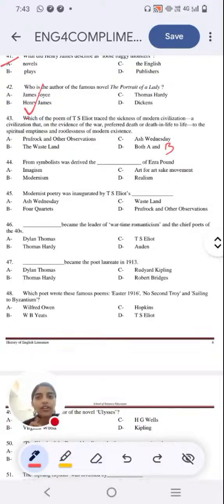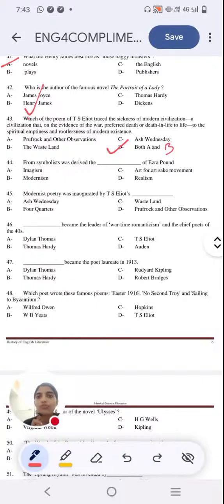Actually, I thought the right answer is just The Waste Land, but the answer key is showing option D. So let me know. Do you think it's just The Waste Land, or do you think Prufrock also deals with these kinds of themes? We move on to the next question.